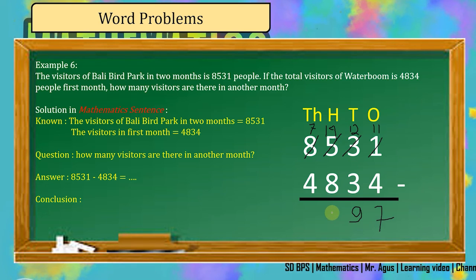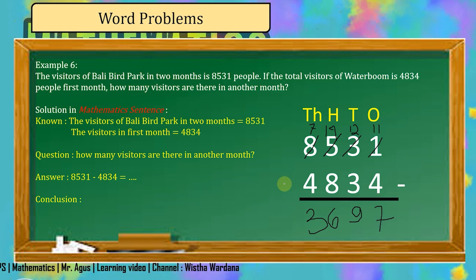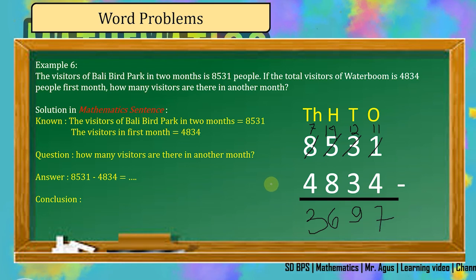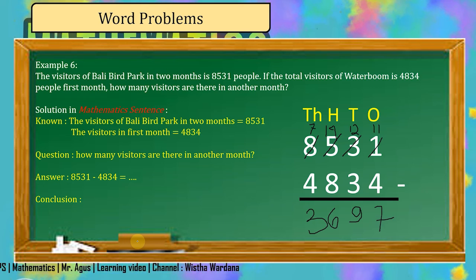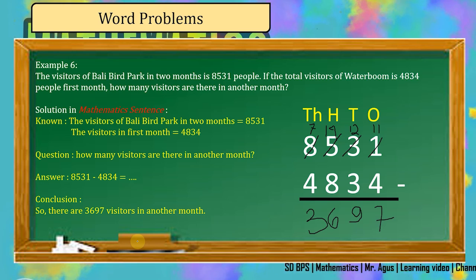14 subtract by 8 will be 6, and in the 1000 place value we have 7 minus 4, we get 3. So in this case, the answer is 3,697. But to make it complete, you have to write the conclusion based on the question given. This is about visitors in Bali Bird Park, so the conclusion will be like this. So there are 3,697 visitors in the other month.